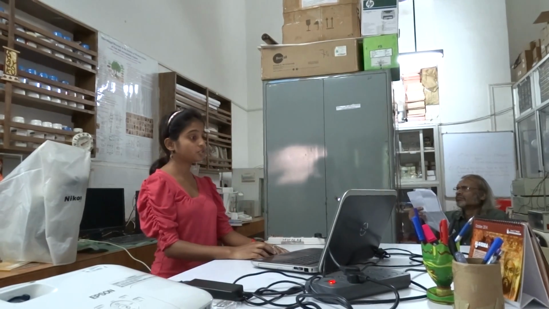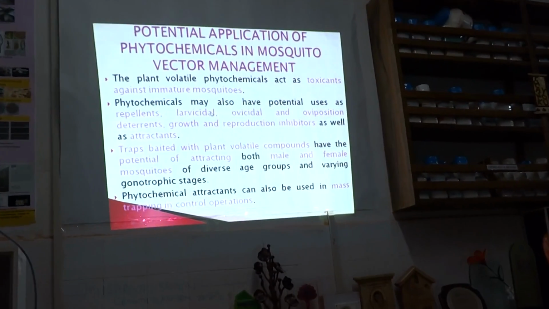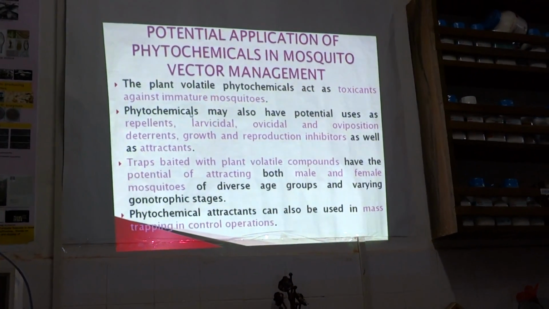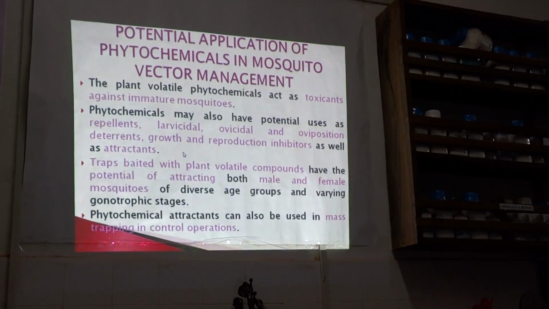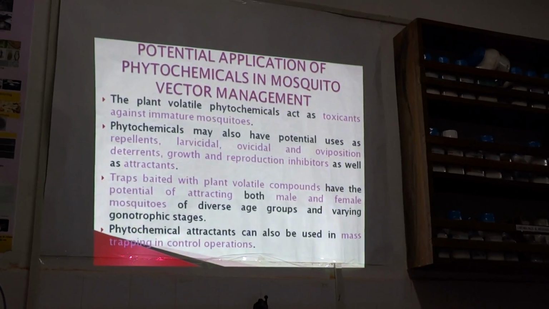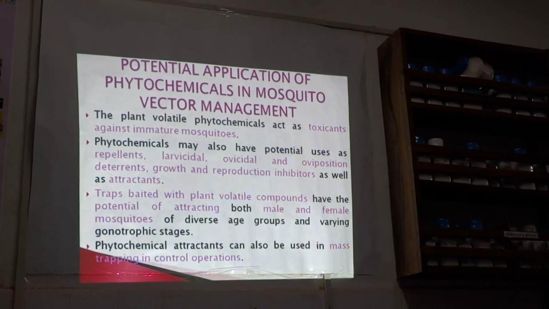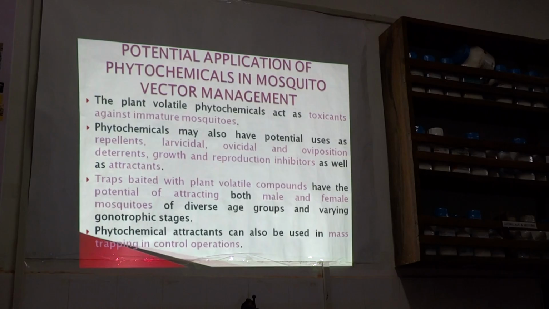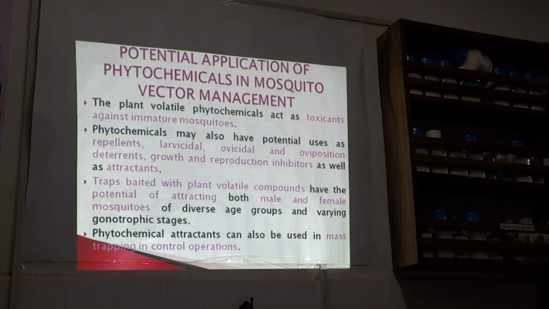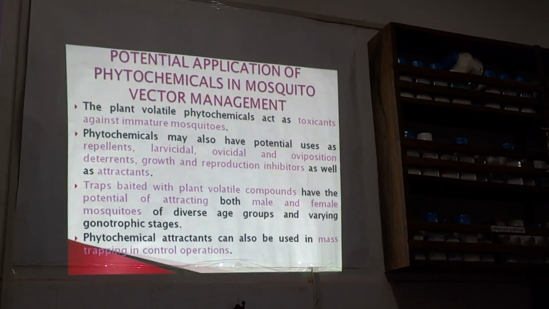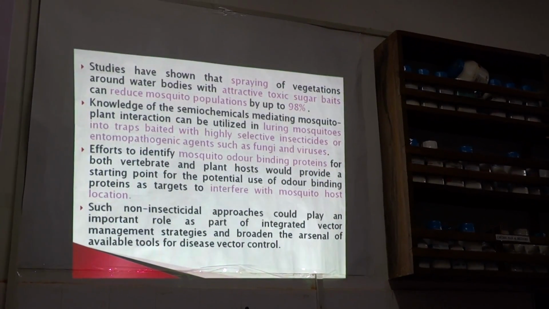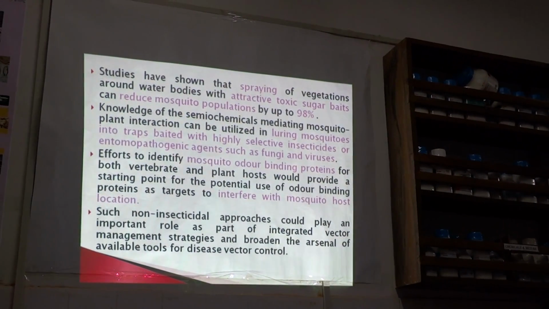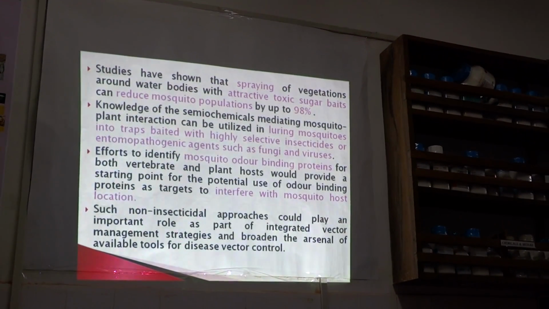Next. Okay, potential applications of phytochemicals in mosquito vector management. The phytochemicals can be used as toxicants against immature mosquitoes. They can be used as repellents, larvicidal, ovicidal, and oviposition deterrents, growth and reproduction inhibitors, as well as attractants. Traps baited with plant volatile compounds have the potential of attracting the mosquitoes, and they can be used in mass trapping in control operations. Spraying of vegetation around water bodies with attractive toxic baits can reduce mosquito populations by 98%.